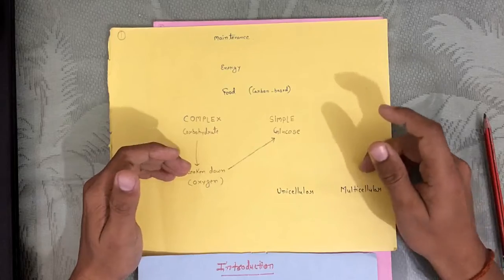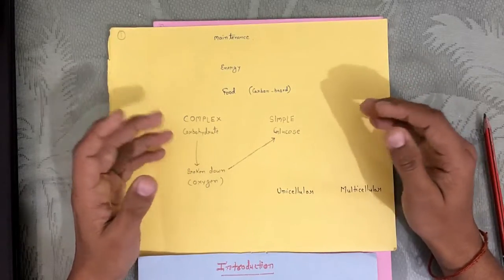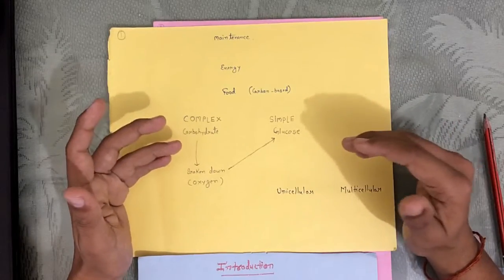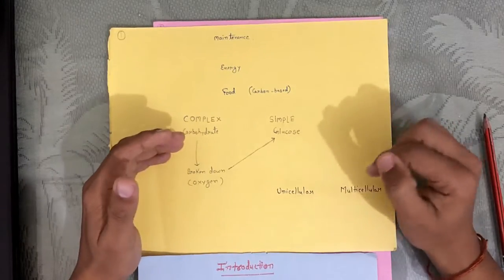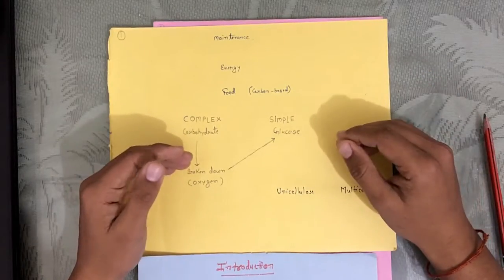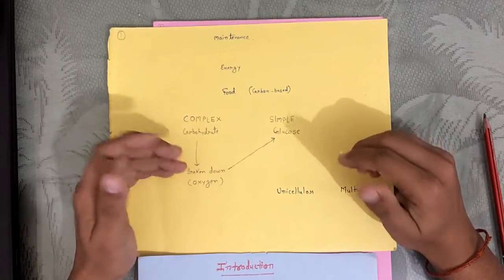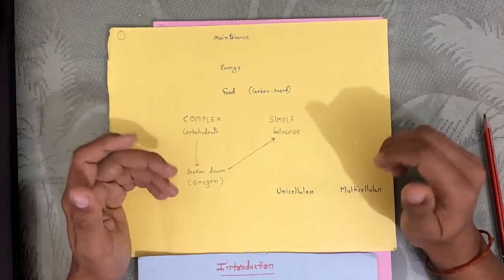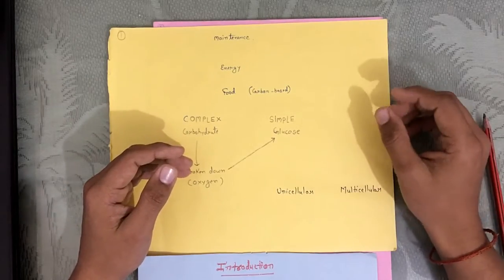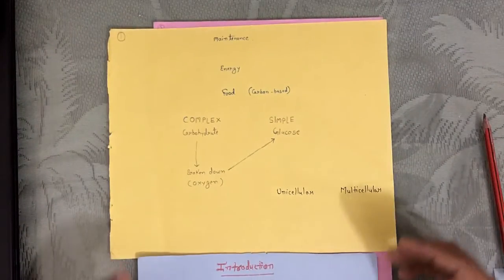While in the case of multicellular organisms, they have millions and trillions of cells. So what they need is a proper system for doing that work. So they have different systems. They have a respiratory system to respire, a digestive system to digest food, and a circulatory and transportation system for circulating things in the body. And now we are going to discuss these life processes in detail.